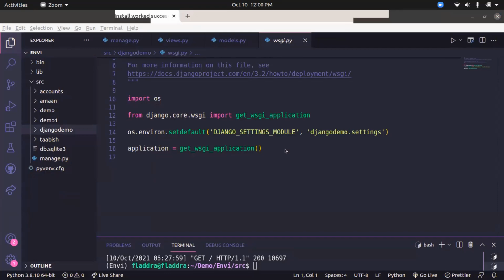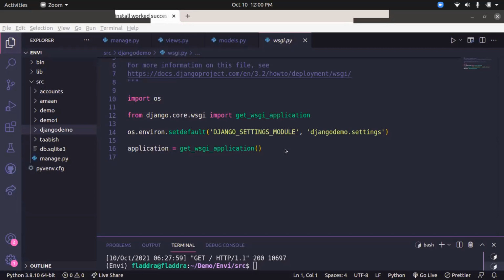Couple of things here, Aman. When you say accounts, Aman, demo one, you referred to it as creating an application. So is it something where you have the project at the top, and you are creating a different component or functionality of that project, or is each one of them referred to as an individual project?